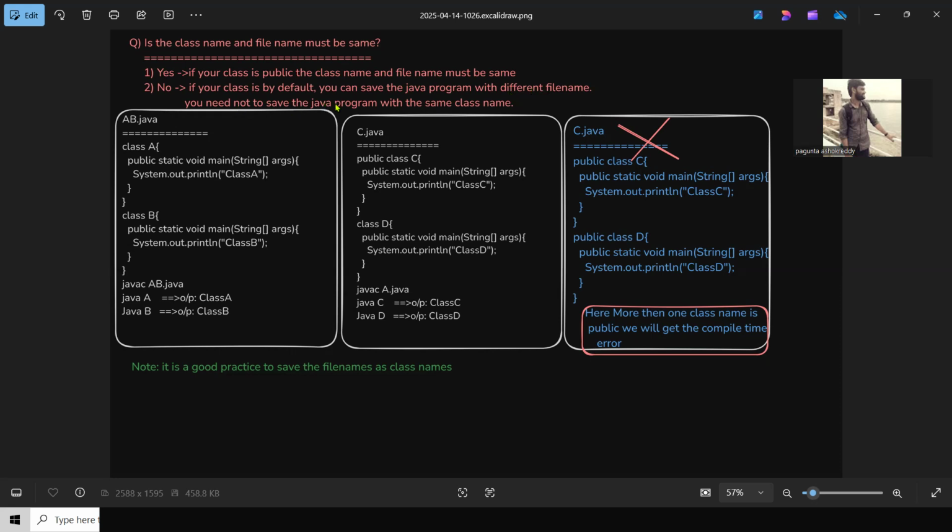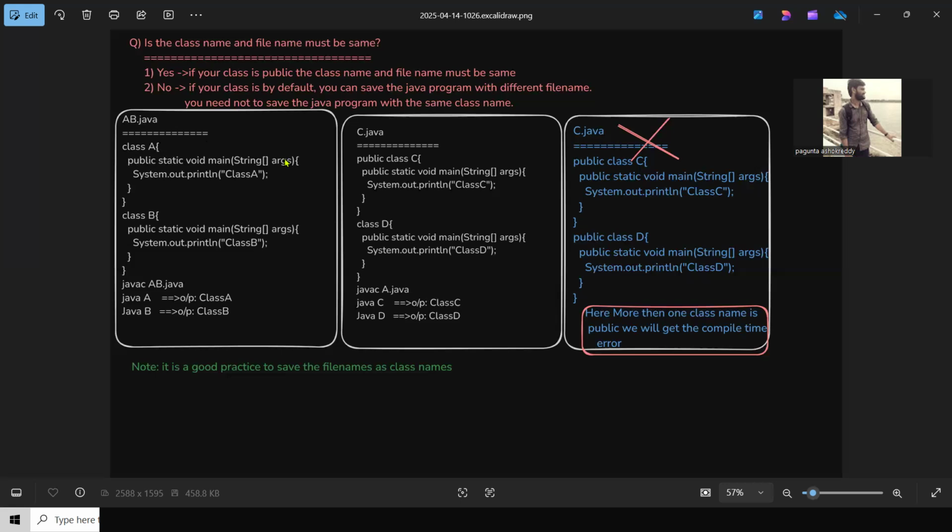You need not save the Java program with the same class name. If you have not mentioned the class as public, then you can save a different file name; the same name also is no problem. File name being same or different does not matter.